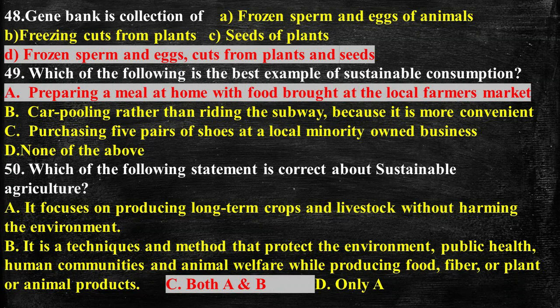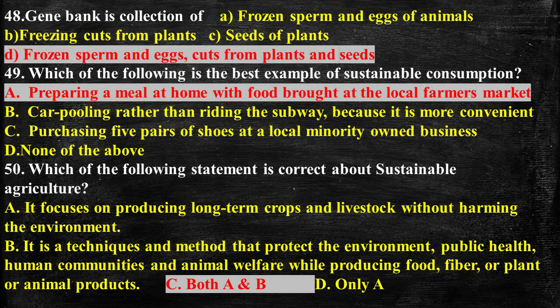Question number 48. Gene bank is a collection of, and the options are frozen sperm and eggs of animals. Next option is freezing cuts from plants, seeds of plants, and the last option is frozen sperm and eggs, cuts from plants and seeds. So option D is the correct answer because gene bank is a collection of all, like frozen sperms and eggs, cuts from plants and seeds.